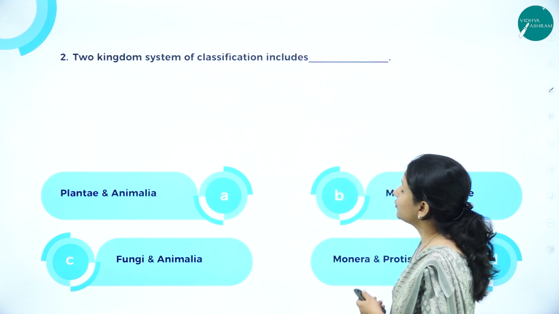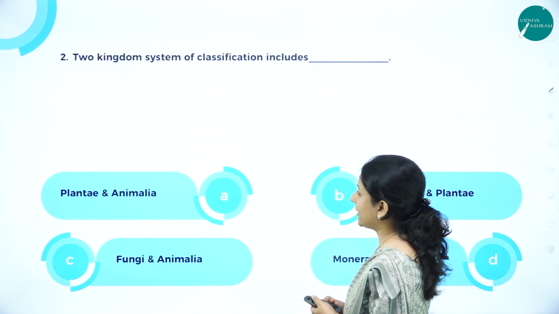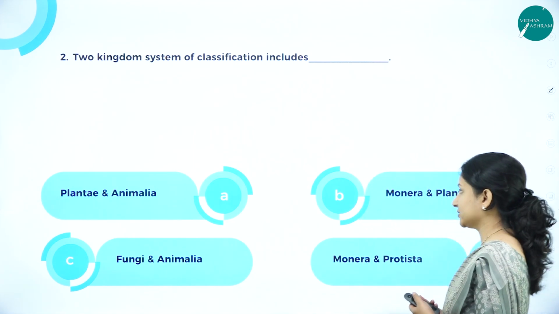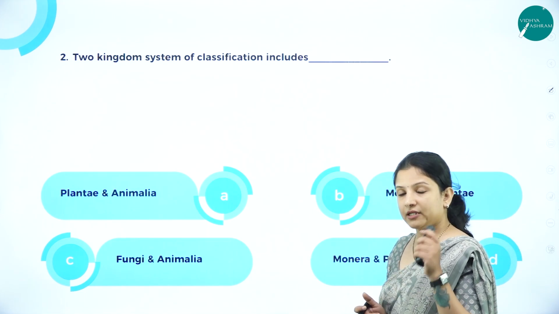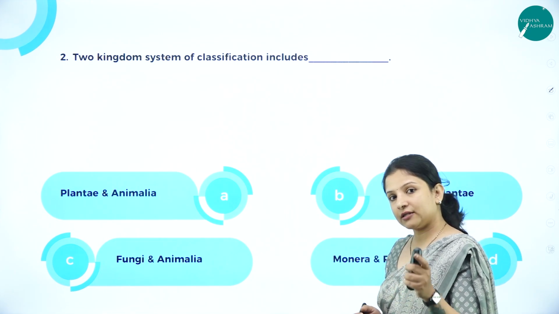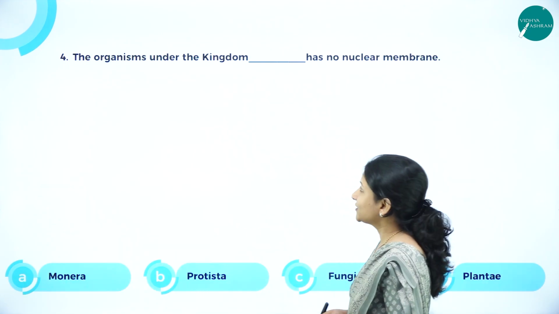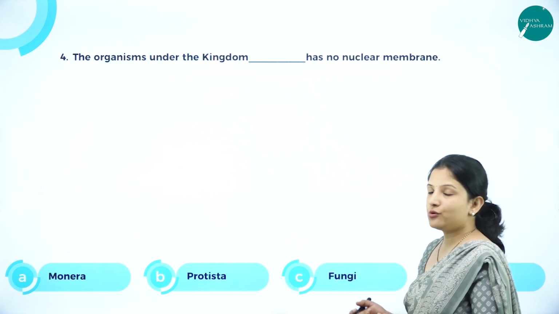Next, the two kingdom system of classification includes what? Plantae and Animalia, Monera and Plantae, Fungi and Animalia, or Monera and Protista? If you remember, the two kingdom system was given by Linnaeus and he classified the organisms into kingdom Plantae and kingdom Animalia.